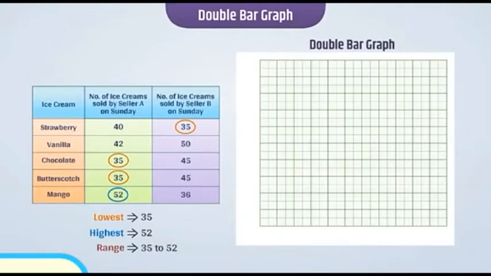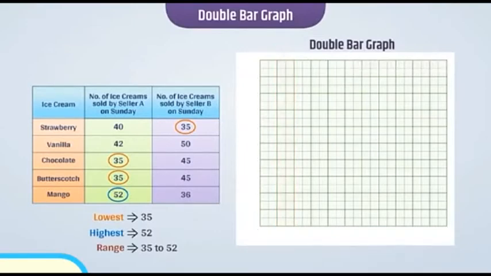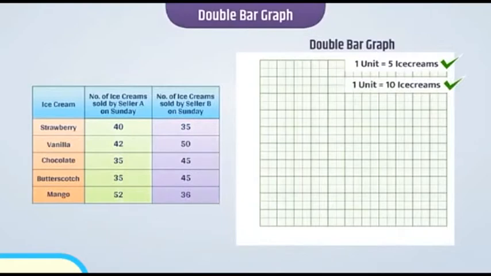Choose a suitable scale. Here, if we choose 1 unit is equal to 1 ice cream, then the bars will be very tall and we could not represent them on the graph paper. If we use a very large value such as 1 unit is equal to 50, then it will be difficult to represent values like 35. So an appropriate scale could be 1 unit is equal to 5 ice creams or 1 unit is equal to 10 ice creams, as most of the values can be represented using this scale.